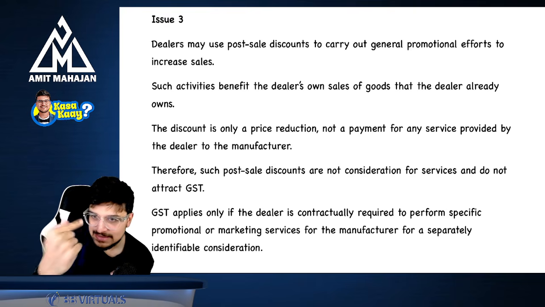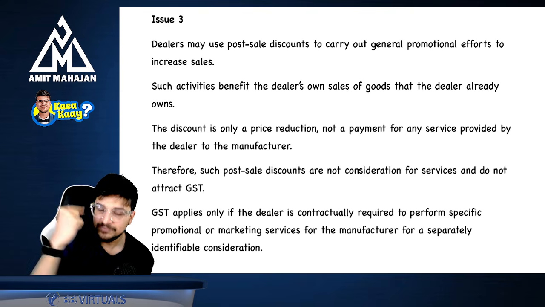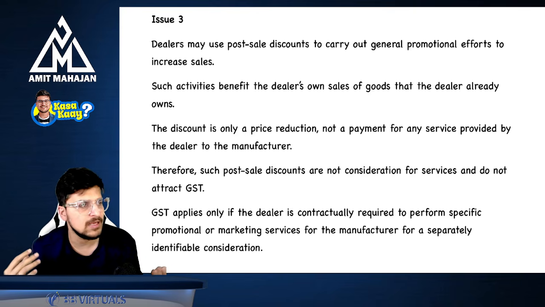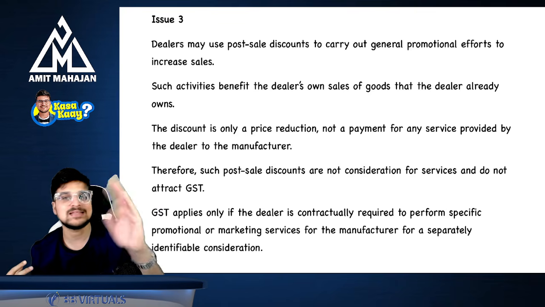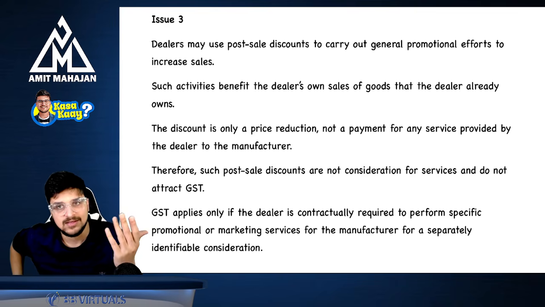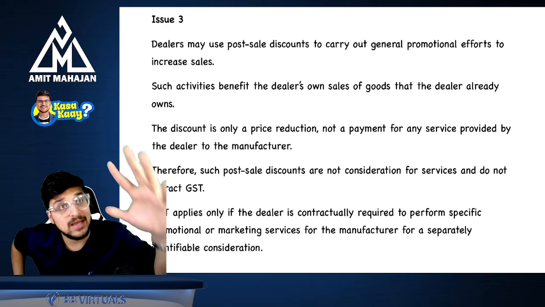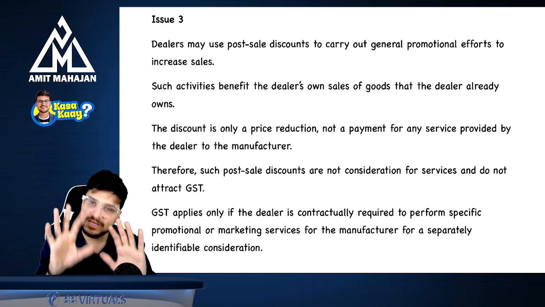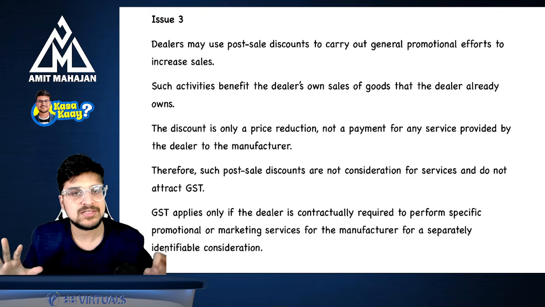Perfect. Now, this discount which I will be giving if he sells 1000 cell phones is a mere price reduction, and this is a normal discount which happens in our day to day life. And whatever discount we see in a shop, it is like that only, where the manufacturer is ready to give the discount if the dealer is going to sell 1000 pieces. Now, this is a normal discount given by the manufacturer to the dealer, and that's why GST will not be on the entire value. GST will be applicable on the value minus the discount, because it is a normal discount given by the manufacturer to the dealer. It is mere price reduction.